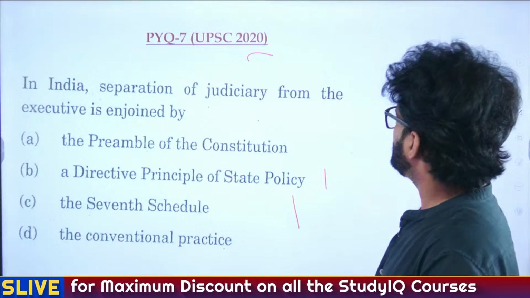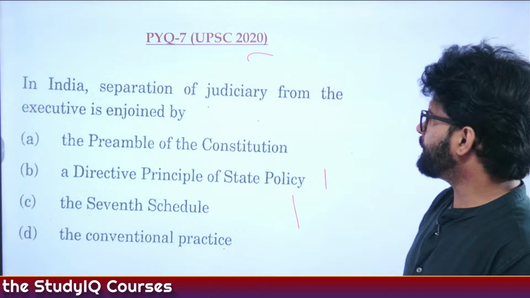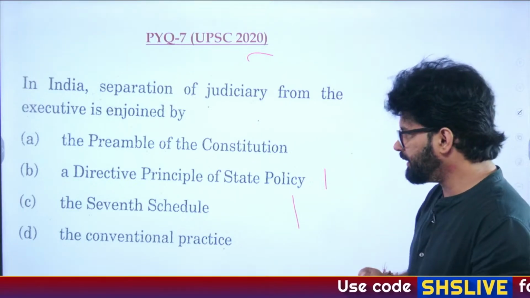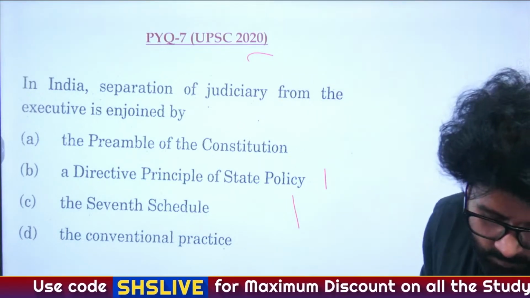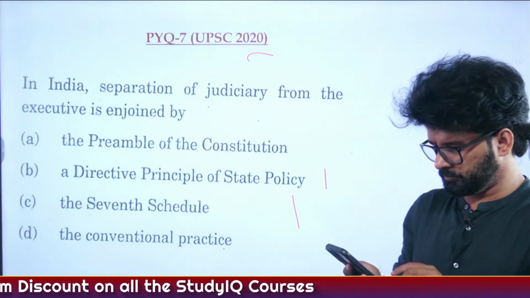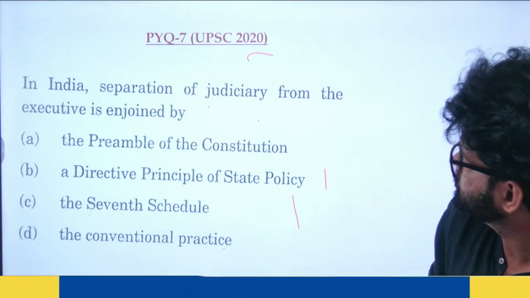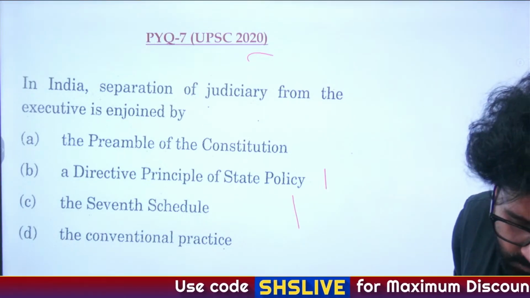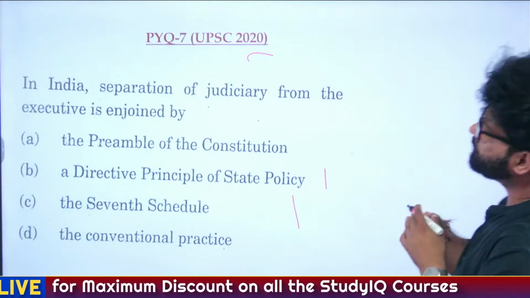In India, separation of judiciary from executive is enjoined by A. Preamble of the Constitution, B. Directive Principle of State Policy, C. 7th Schedule, D. The conventional practice. Separation of judiciary from executive.